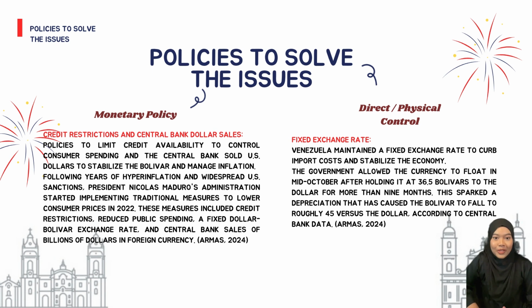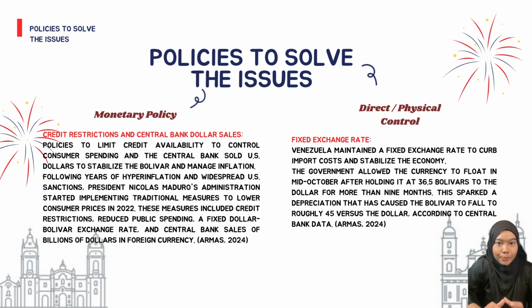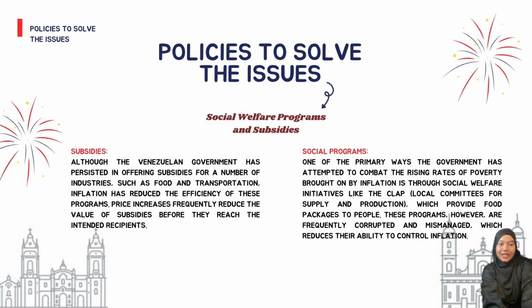Armas 2024. Next is direct or physical control. Fixed exchange rate. Venezuela maintained a fixed exchange rate to curb import costs and stabilize the economy. The government allowed the currency to float in mid-October after holding it at 36.5 bolivars to the dollar for more than 9 months. This sparked a depreciation that has caused the bolivar to fall to roughly 45 versus the dollar, according to central bank data. Additionally, the next point is social welfare programs and subsidies.